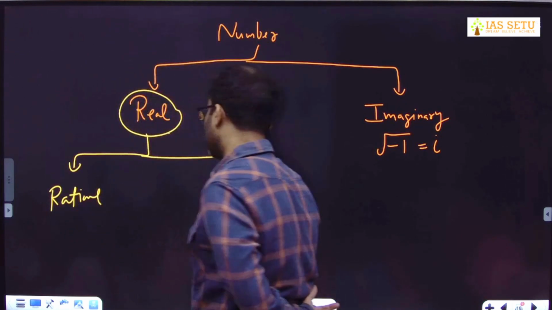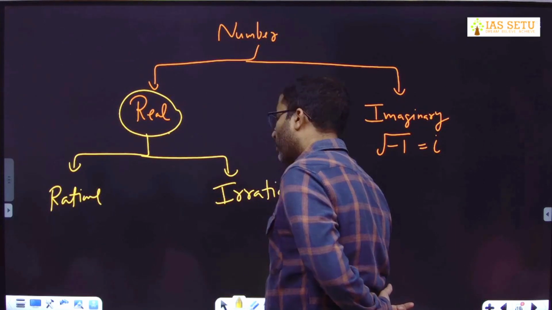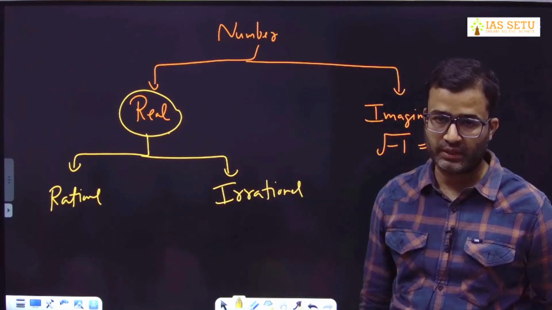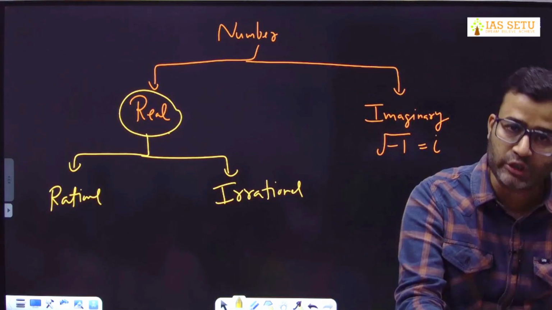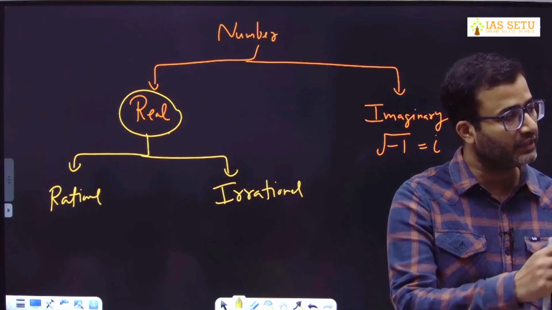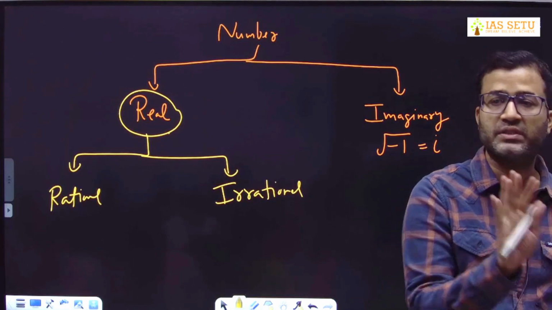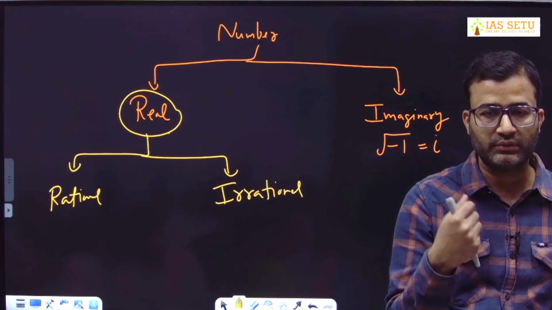and irrational. Both we can represent on number line. So those who were saying no, irrational numbers also we can represent on number line. Rational, irrational, both we can represent on number line. We can. I will prove it. Okay, I will prove it.